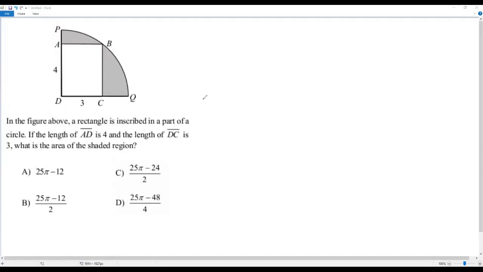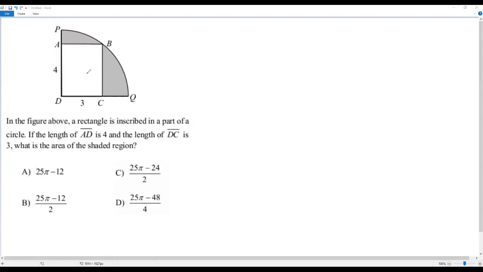Here we have a SAT math problem. Okay, let's go to the question. In the figure above, a rectangle is inscribed in a part of a circle. If the length of AD is 4 and the length of DC is 3, what is the area of the shaded region? Okay, here when you look at the given figure carefully, the given part of the circle is 1/4